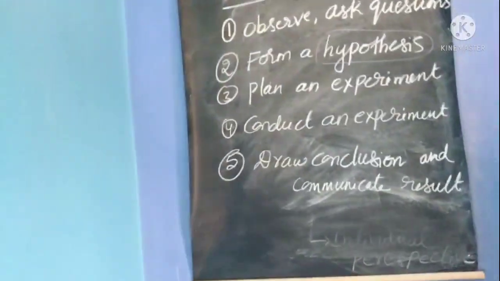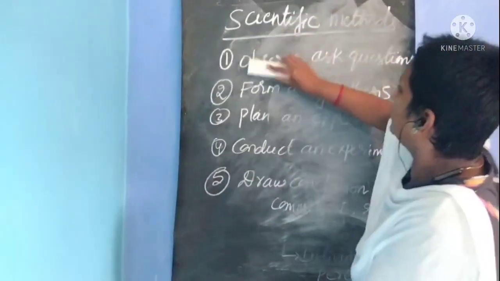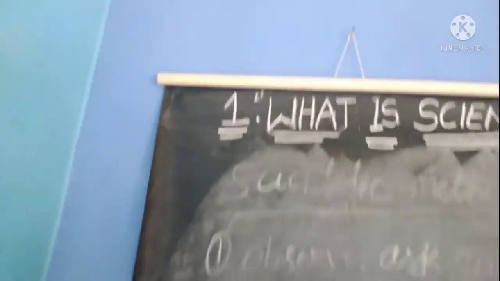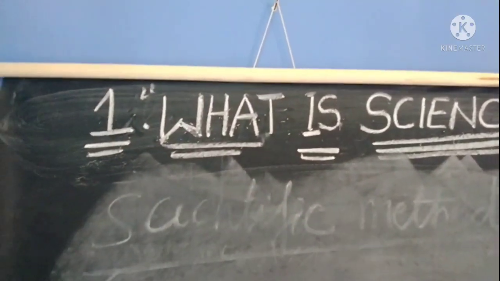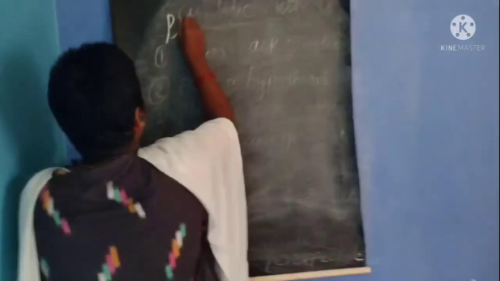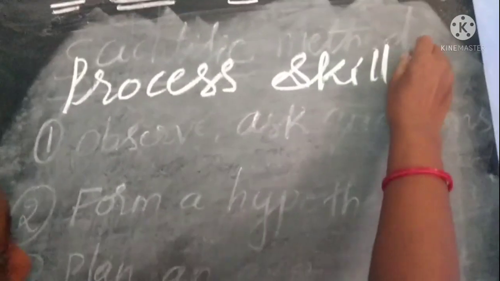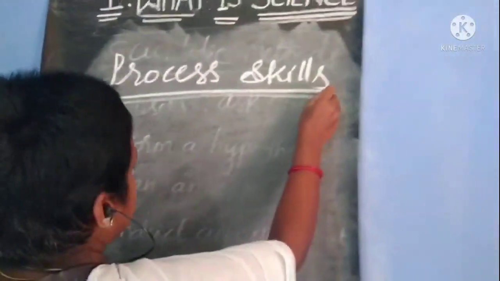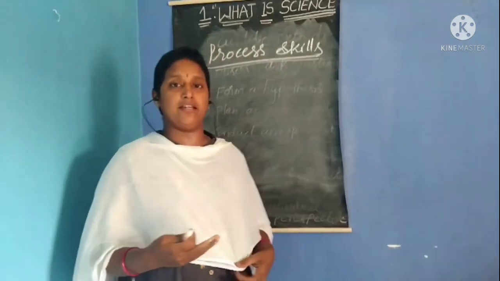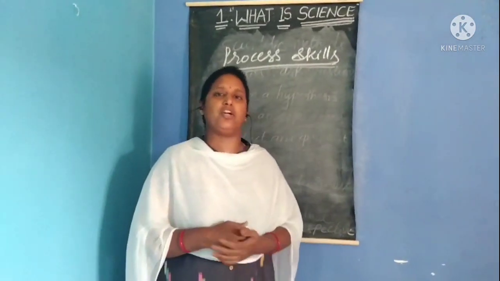Next topic, we have science process skills. Next we have, what are the process skills we have? So while doing science, we have to follow some process skills. So what are those process skills? We have compare, classify, infer. Okay. So basing on the experiments you are doing.